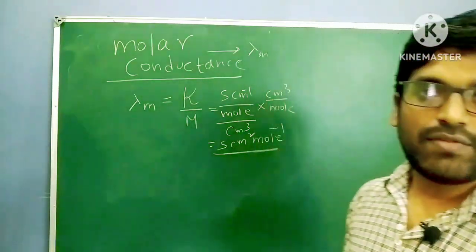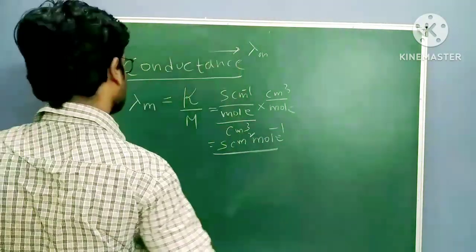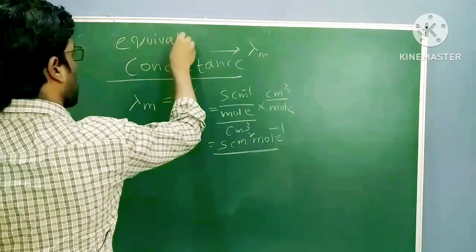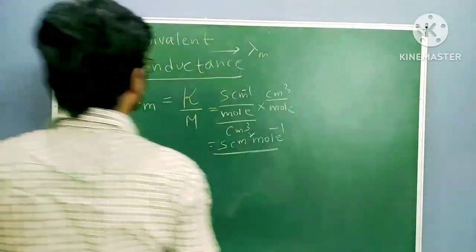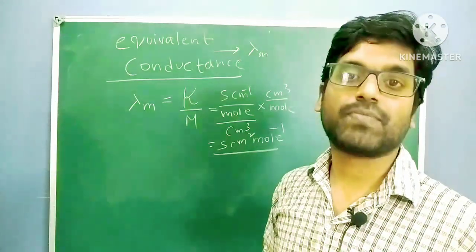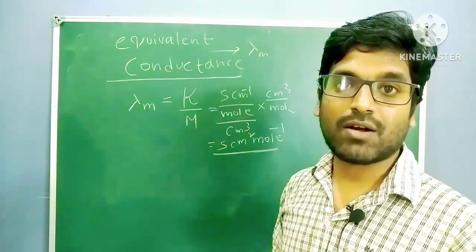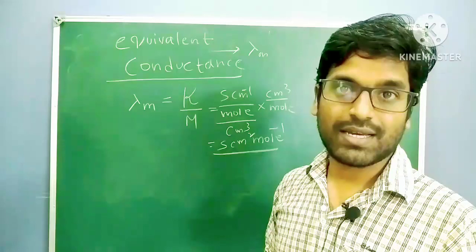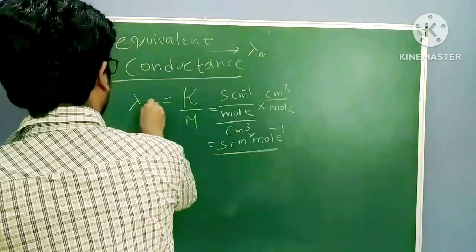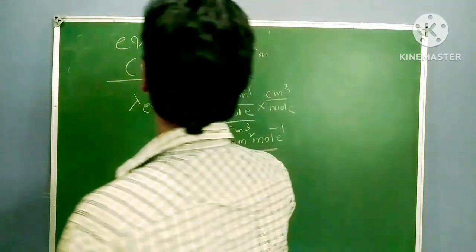Now equivalent conductance. What is equivalent conductance? Only thing that changes, instead of 1 molar concentration, we take 1 normal concentration. So the rate of flow of charge in 1 normal concentration of electrolytic solution is called equivalent conductance. Lambda eq equals kappa by concentration, now in normality.